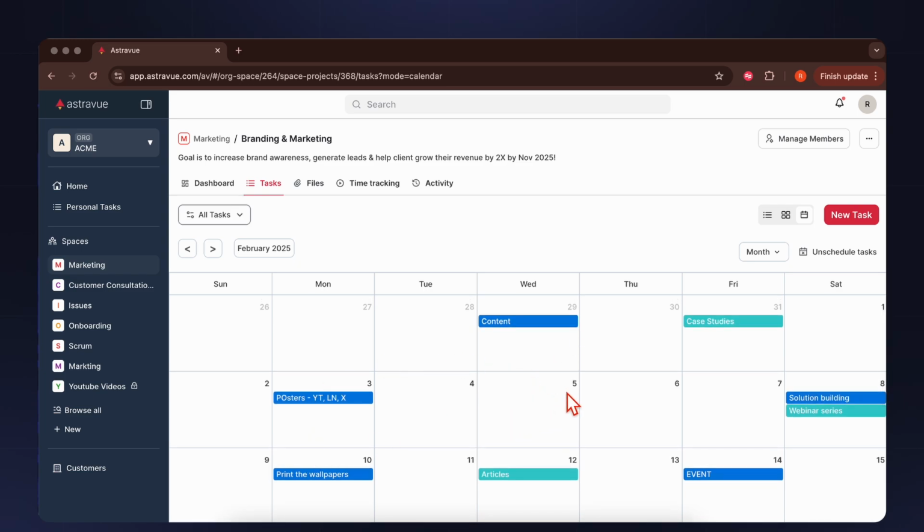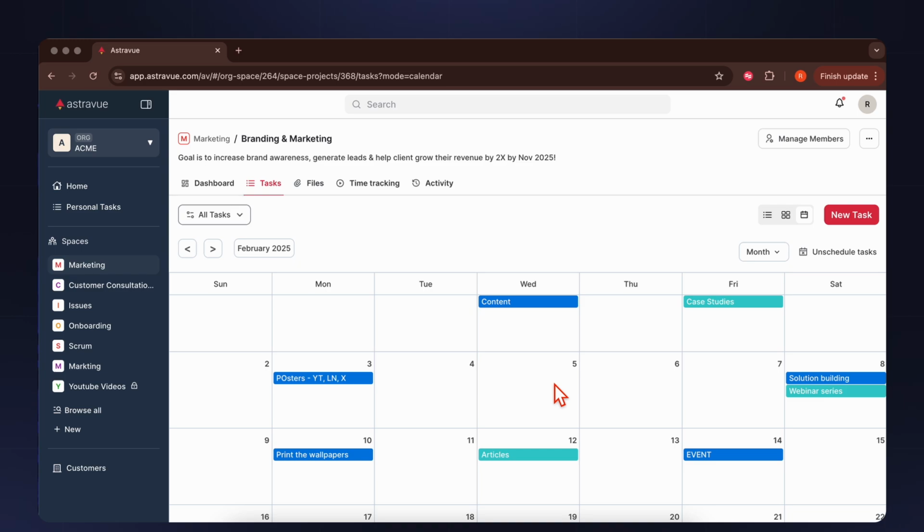Now, if I have to add any tasks, let's say if I have to print the wallpapers, I have to finalize the vendor by 5th and understand the pricing and everything, right? So it's that simple to create a task and plan your entire project within minutes.